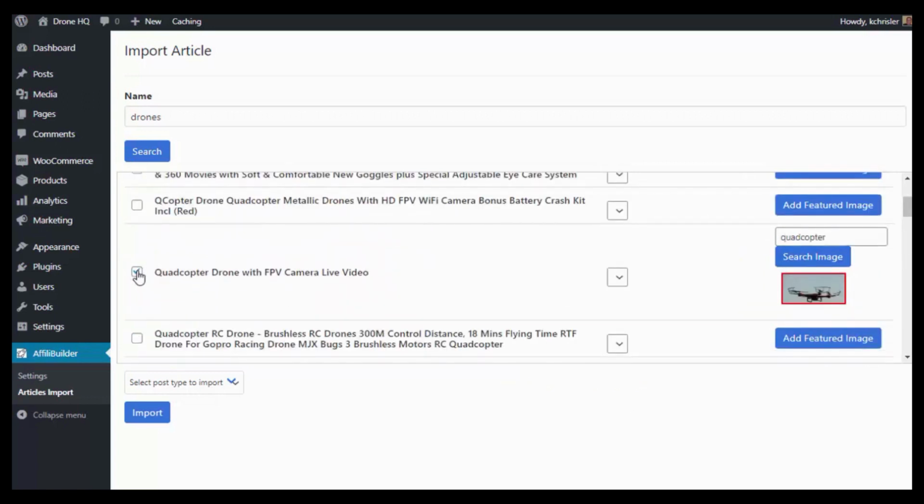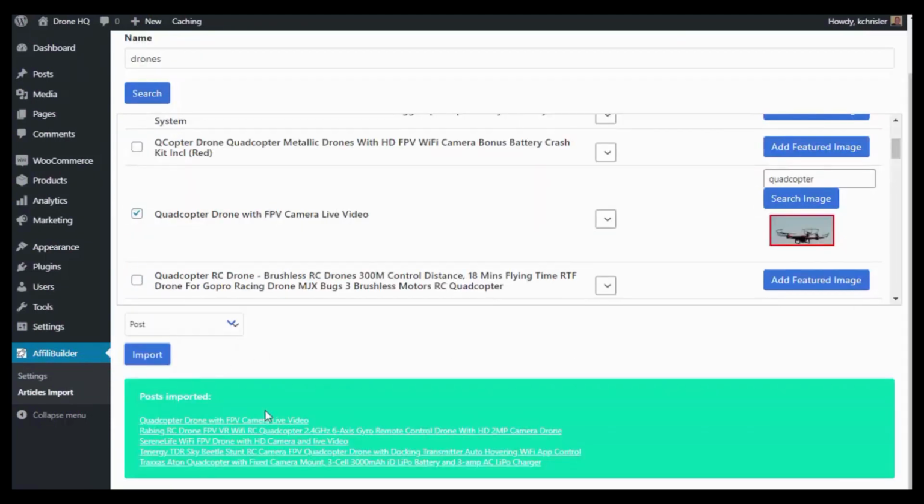So again, once you've checked off the articles you want and added an image from our image database, all you have to do is go down here and hit import. So I can do these as a post. Now again, if I hadn't been talking you through this, I could have done this in maybe 30 to 40 seconds. So that's all you need to do. I hit import. We will let the software go ahead and do its magic. And you can see it's created those posts.